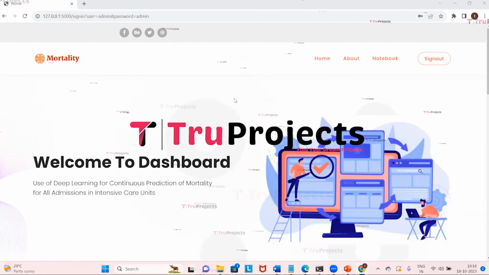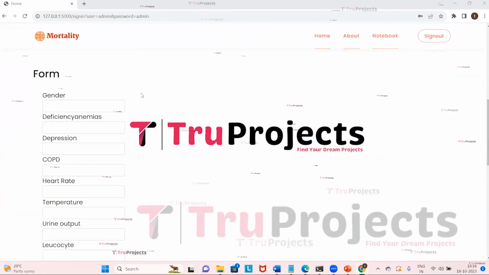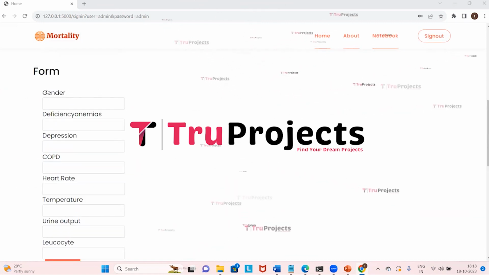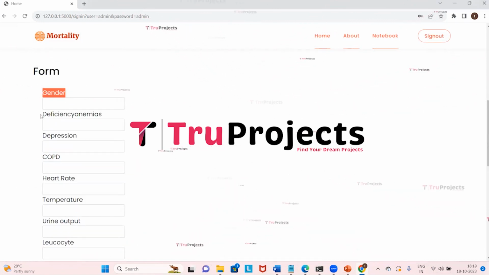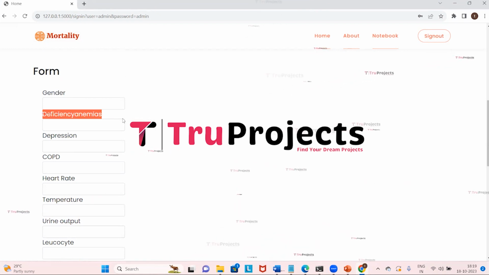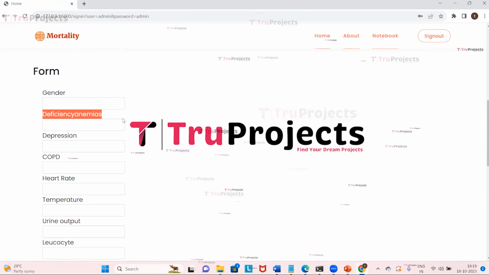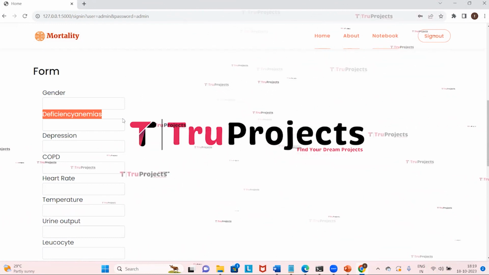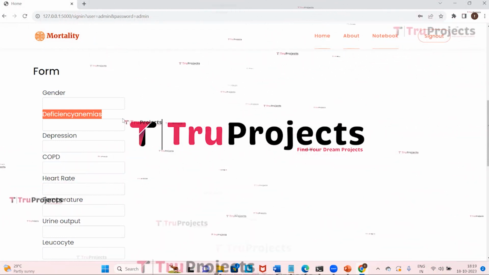We can see that we are redirected to the home page where we need to enter all these parameters and then click on predict. Now we will understand all these parameters. Here we have the gender. Here we have deficiency anemias. Deficiency anemias refers to the parameter which represents anemia caused by nutritional deficiencies. It can affect the patient's overall health and recovery.